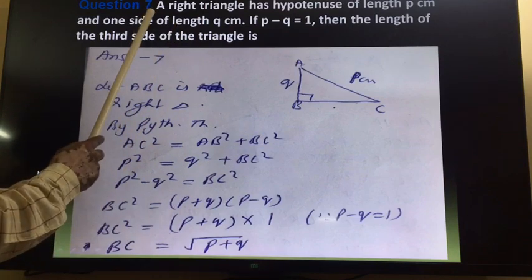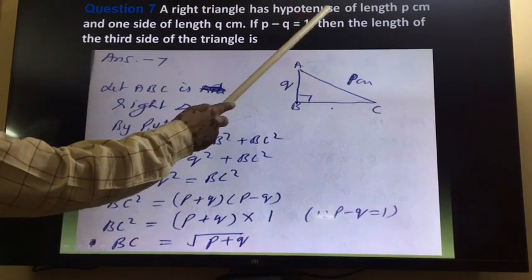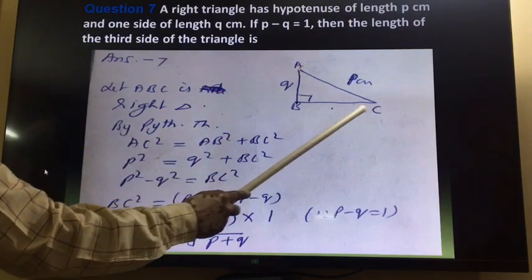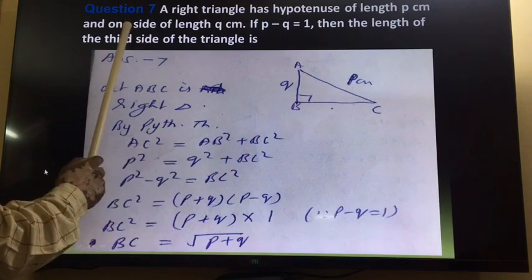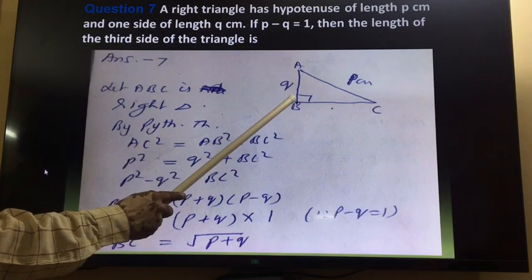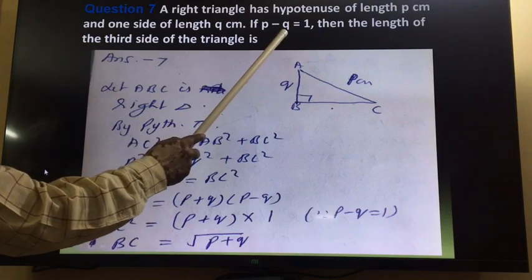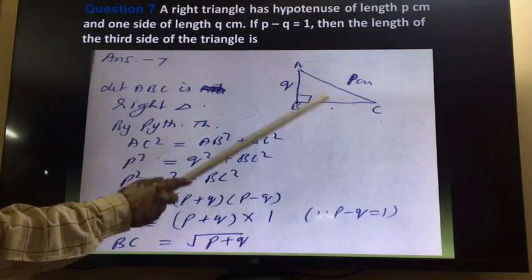Now question number 7. A right triangle has the hypotenuse of length P. So you see this is a right triangle and P is the hypotenuse. One side of length Q, AB is equal to Q, and it is given P minus Q is equal to 1. Then we want to find out the length of the third side of the triangle.